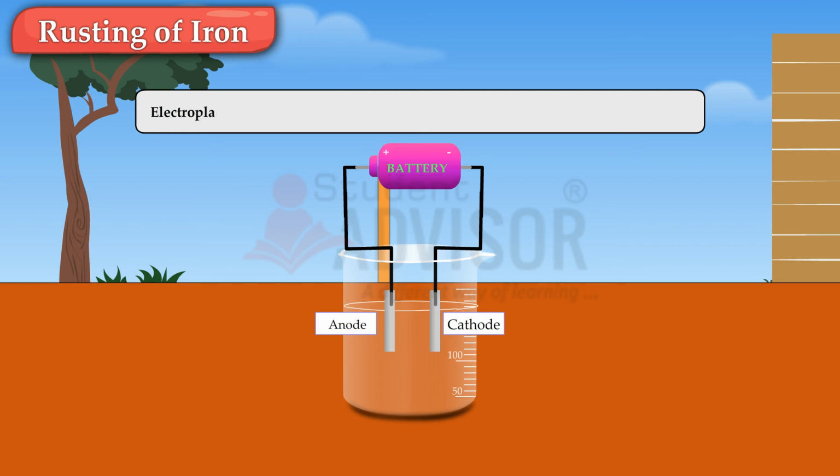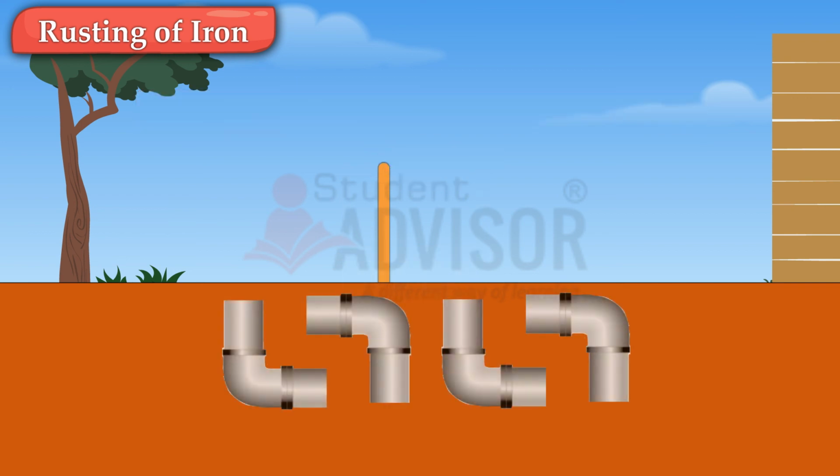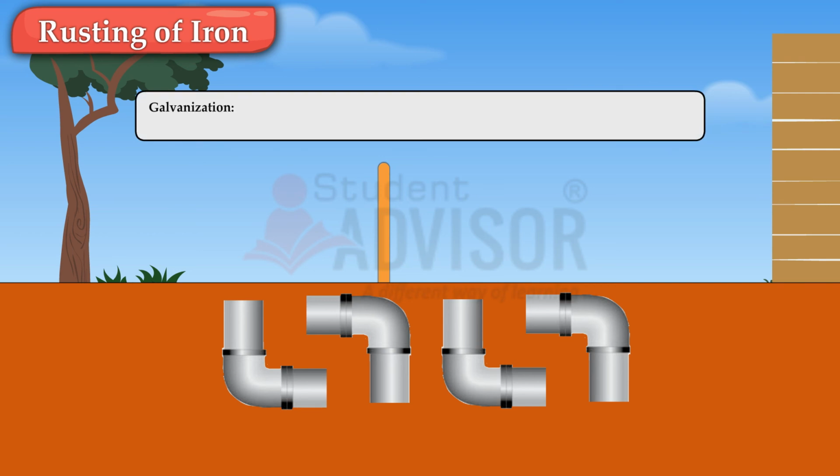Electroplating. We can protect iron from rusting by electroplating of nickel or chromium. Galvanization. It is a process in which a layer of metal like zinc or chromium is deposited on iron.